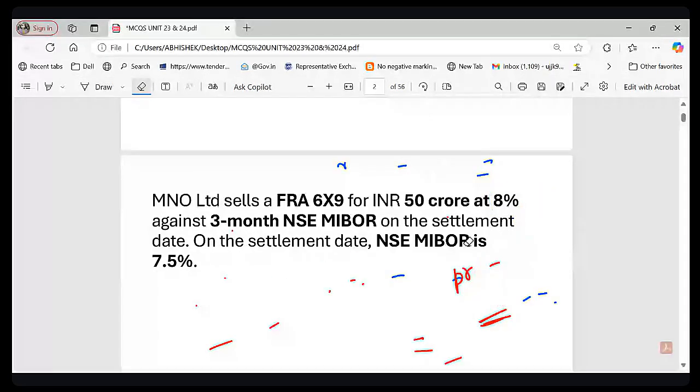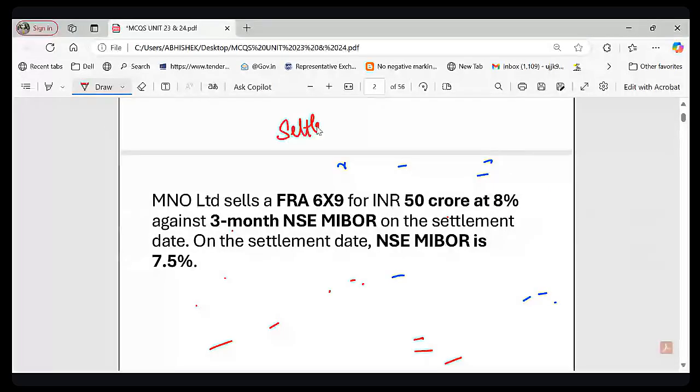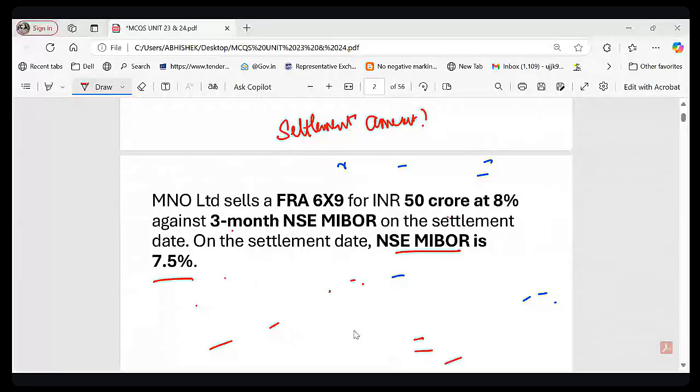The data is 8% against 3-month NSE MIBOR on settlement date, and the settlement date NSE MIBOR is 7.5%. So the question is asking you to calculate the settlement amount. After 6 months, MIBOR is 7.5%. What is the settlement amount? I request you, if possible, please take a screenshot of this slide, because of the data on this slide.